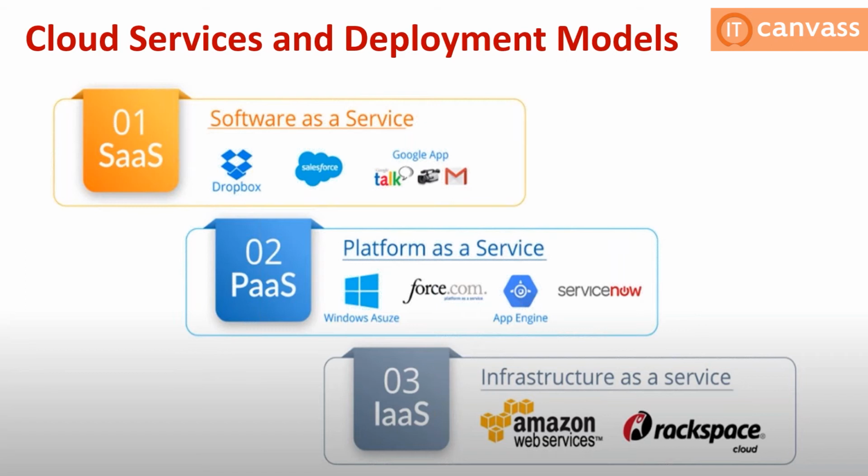ServiceNow has its own databases to control the data of all the clients or all the vendors. That's it. But Amazon Web Services has its own data centers to have control on their entire application, which is designed by Amazon Web Services. Another example is Rackspace. Those are the organizations.